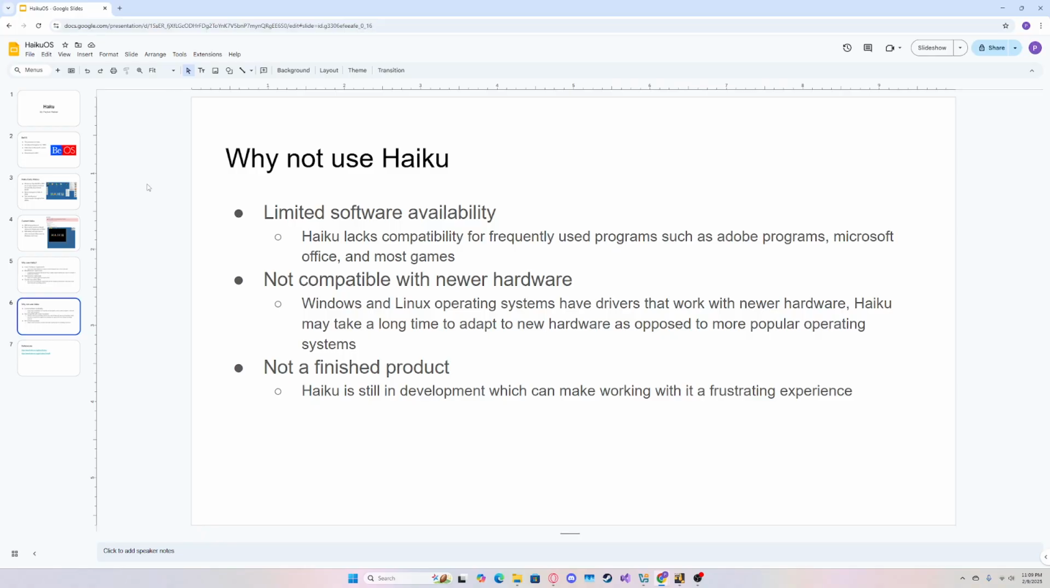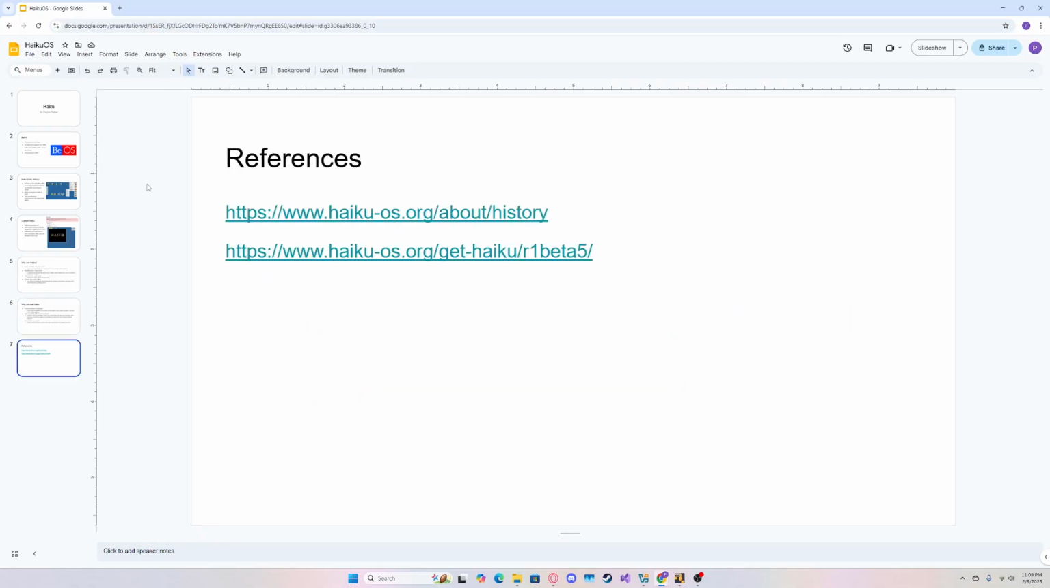It is also hard for Haiku to be compatible with newer hardware. Windows and Linux operating systems have drivers that work with newer hardware, and Haiku may take a long time to adapt to new hardware as opposed to more popular operating systems. This was the case for a long time with 64-bit architecture before they finally made it compatible. And again, Haiku is not a finished product. It is still in development, and working with it can sometimes be a frustrating experience.